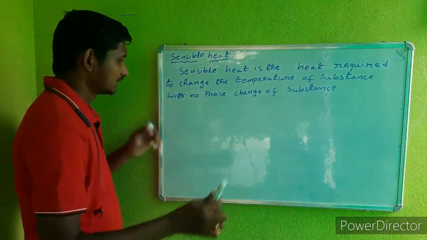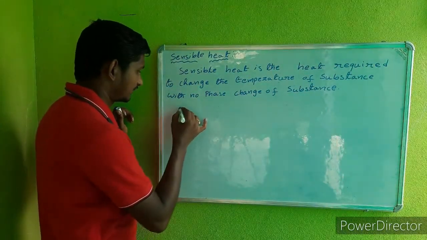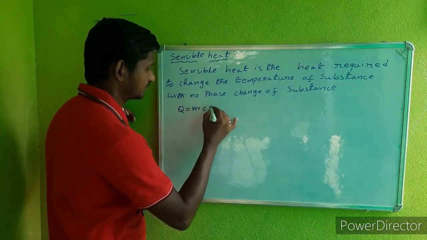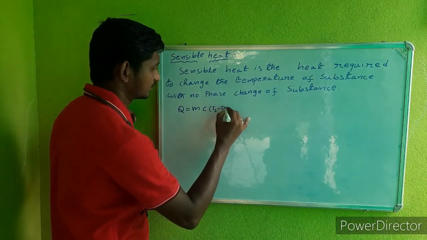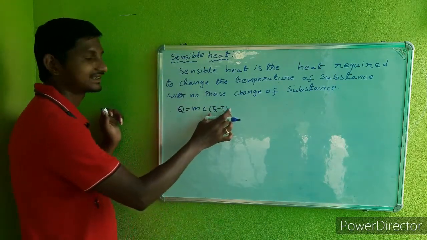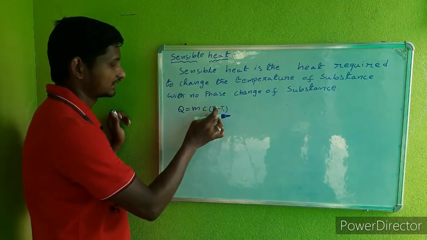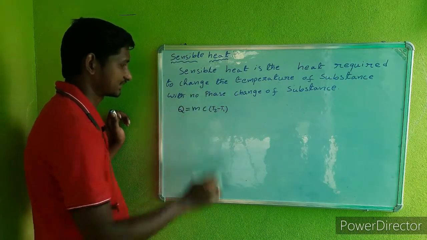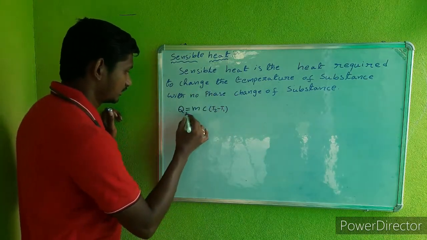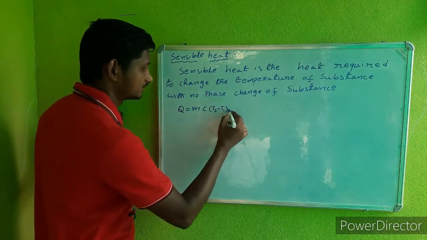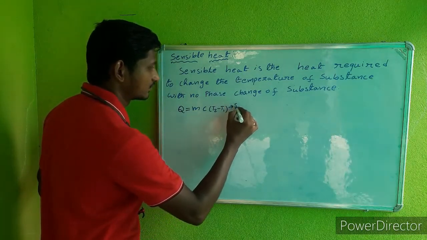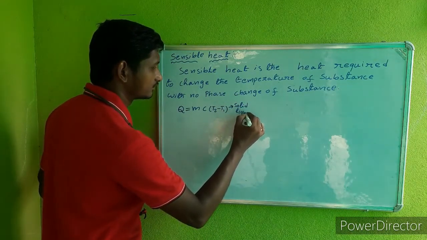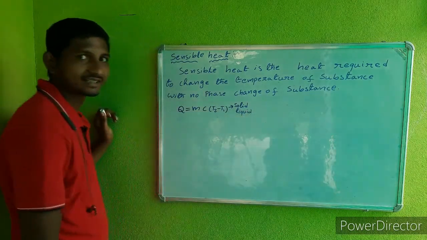The formula for the sensible heat is Q equals m c into T2 minus T1. T2 minus T1 means change in temperature. T2 means final temperature, T1 means initial temperature. This is for solids and liquids.